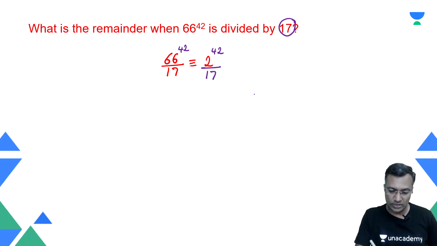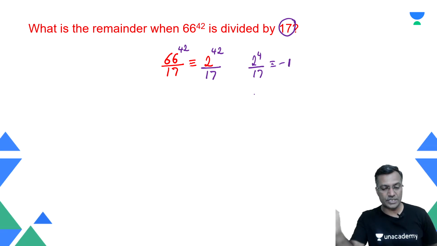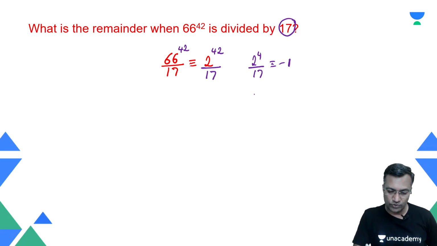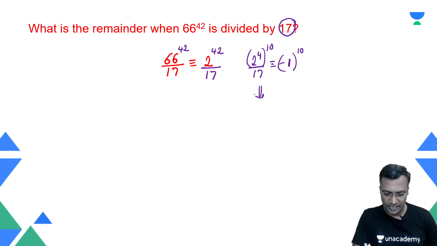Now how do you look at this? From here you would say that 2 raised to power 4, when divided by 17, the remainder is -1. 2 raised to power 4 is 16. How do I go up to 42 from here? Therefore, you say that 2 raised to power 4, when raised to power 10, becomes minus 1 raised to power 10. Technically, from here, 2 raised to power 40, when divided by 17, the remainder is 1.